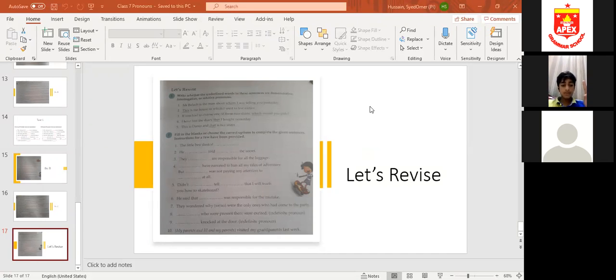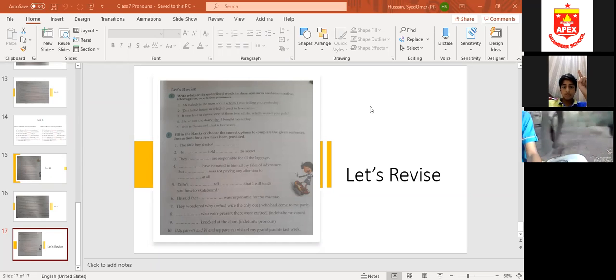Class 7th, when you come to school, you will also stay in the same manner. The teacher will keep asking and you will stay quiet. Will you be able to mute yourselves in the class also? Why are you not listening to the teacher? If the teacher is asking, you have to tell the answer.